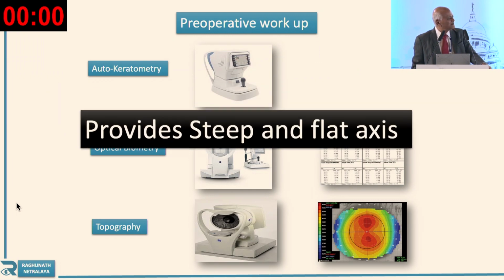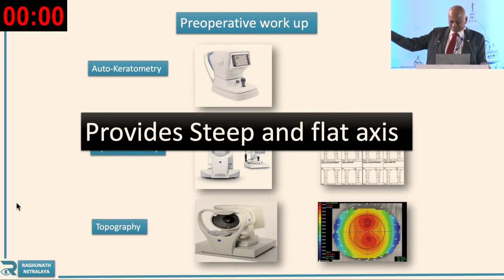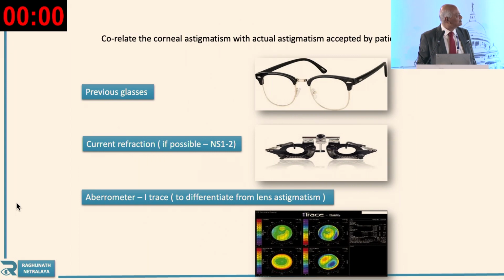Now see this. So this provides the steep and flat axis. Why should we do this? We must know which is the steep axis and which is the flat axis. Then you must know the previous glasses, then the current refraction, and if the cataract is less than grade 1 or 2, then the aberrometry, you can see eye trace also. But here what happens, every investigation is done for phaco and nothing is done for SICS, but in both places you are doing cataract surgery.